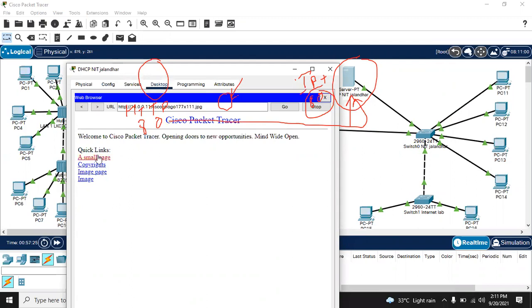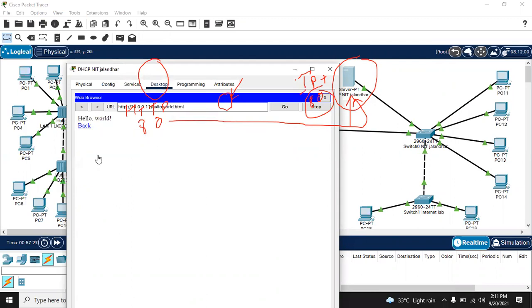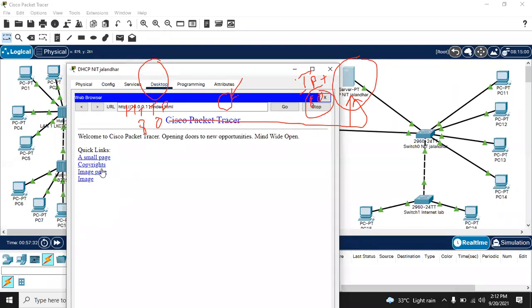The time you take to blink your eyes, in that fraction of time, you will receive the response back. This is how fast it is when you are using Google also, right? You will get a response from the server, and behind the screen so many tasks take place in fractions of seconds, right?